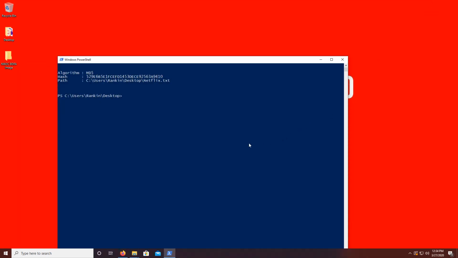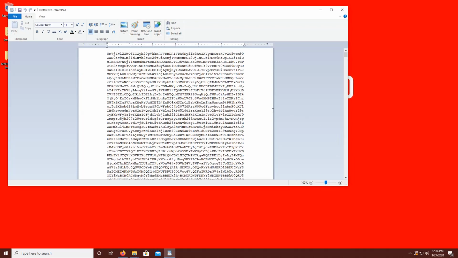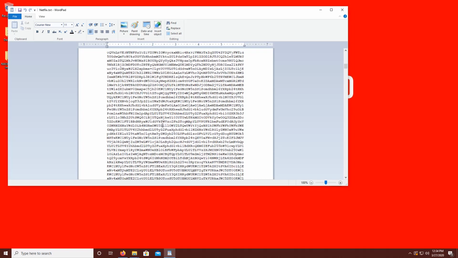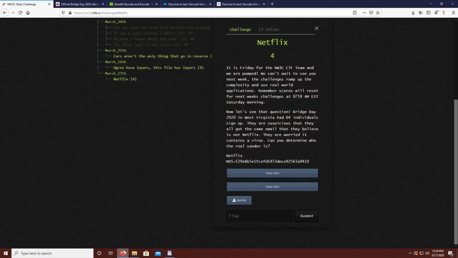Alright, now we can go ahead and start taking a look at our file. We'll just open this up real quick. And since it indicates that it's a text file, I'll just double click this and take a look, see what kind of data we have on the inside here. Oh good, just what I was hoping for. A bunch of nonsensical gibberish. Let's take a look at our challenge and see if there are any hints for us.